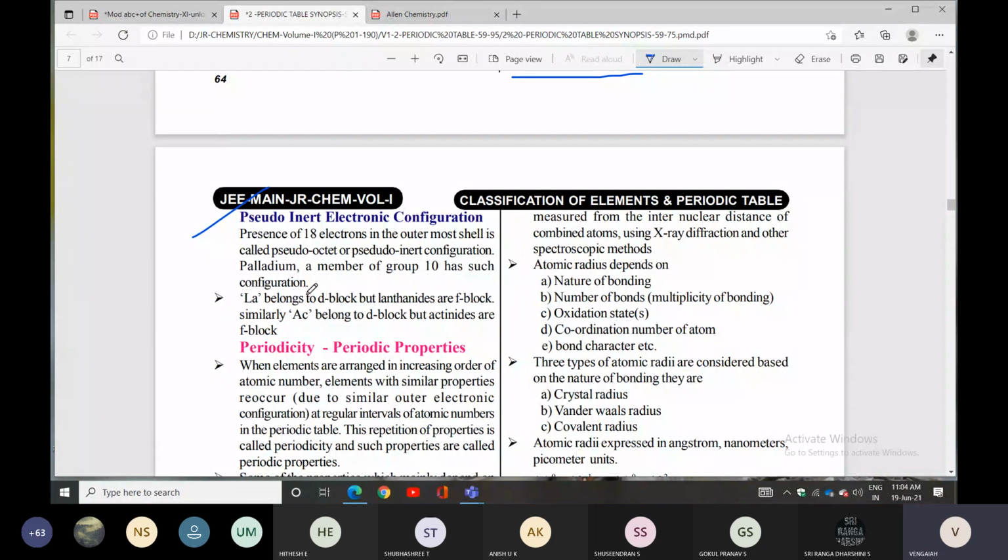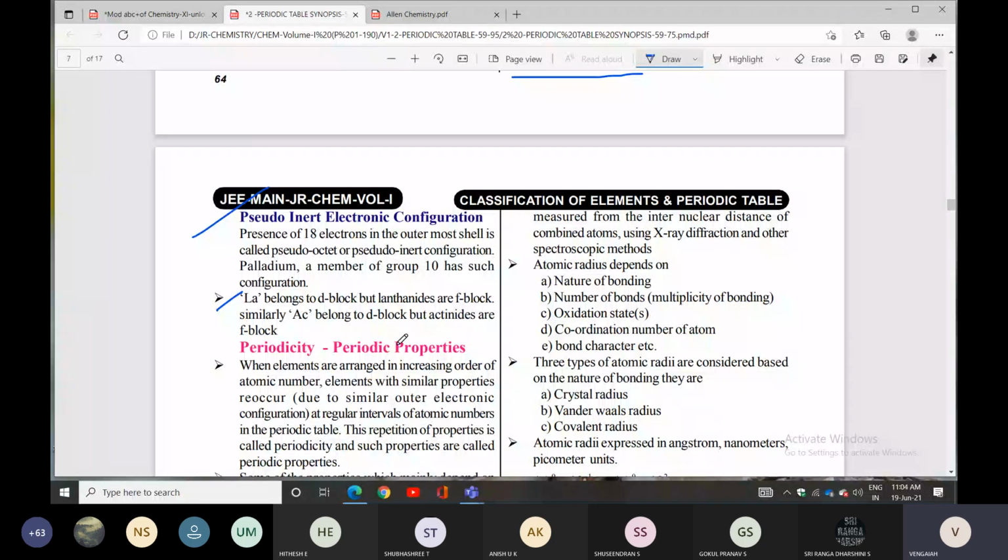Lanthanum belongs to D block elements, but lanthanides are F block elements. Similarly, actinium belongs to D block elements, but actinides belong to F block elements. Clear this point?